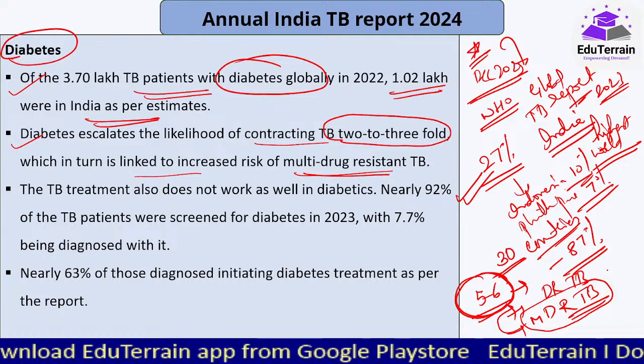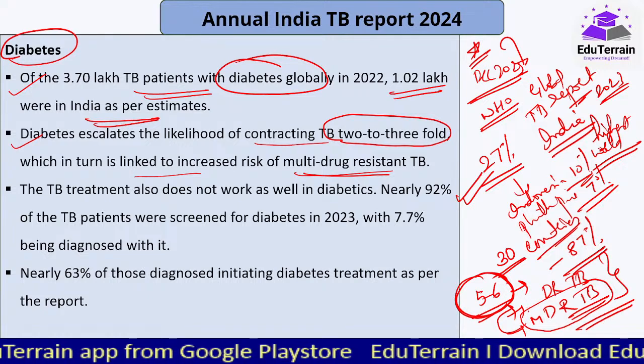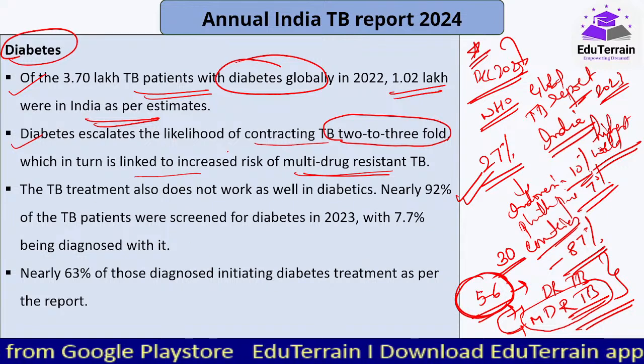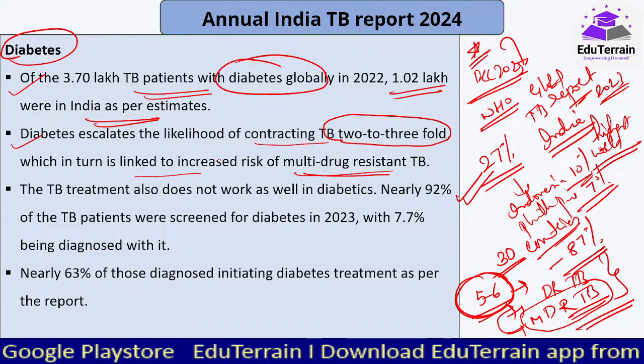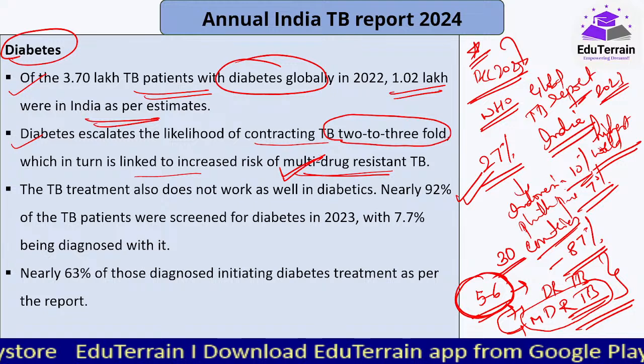All these lead to these two variations of TB. So why diabetes? If a person has it, that can also lead to an increased risk of multi-drug resistant TB.